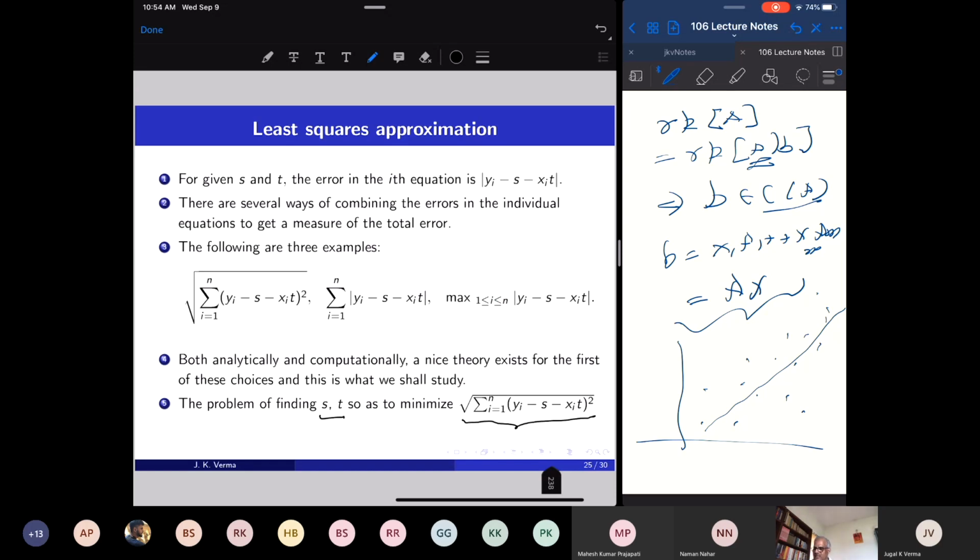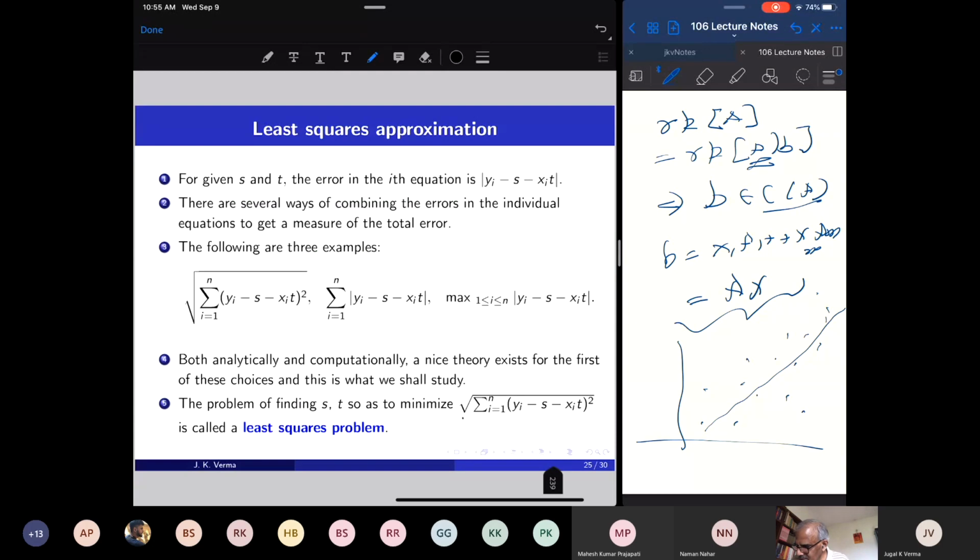Find a straight line so that these errors, the sum of squares of these errors and their square root, is minimized. So this is a minimize problem. There are two parameters s and t. Of course, you can say this is a nice equation, I want to minimize the error, take the partial derivative with respect to s and t, use the maximize minimize criteria and find s and t. But let us now show that there is a linear algebra method which will actually find the s and t so that these errors are minimized.